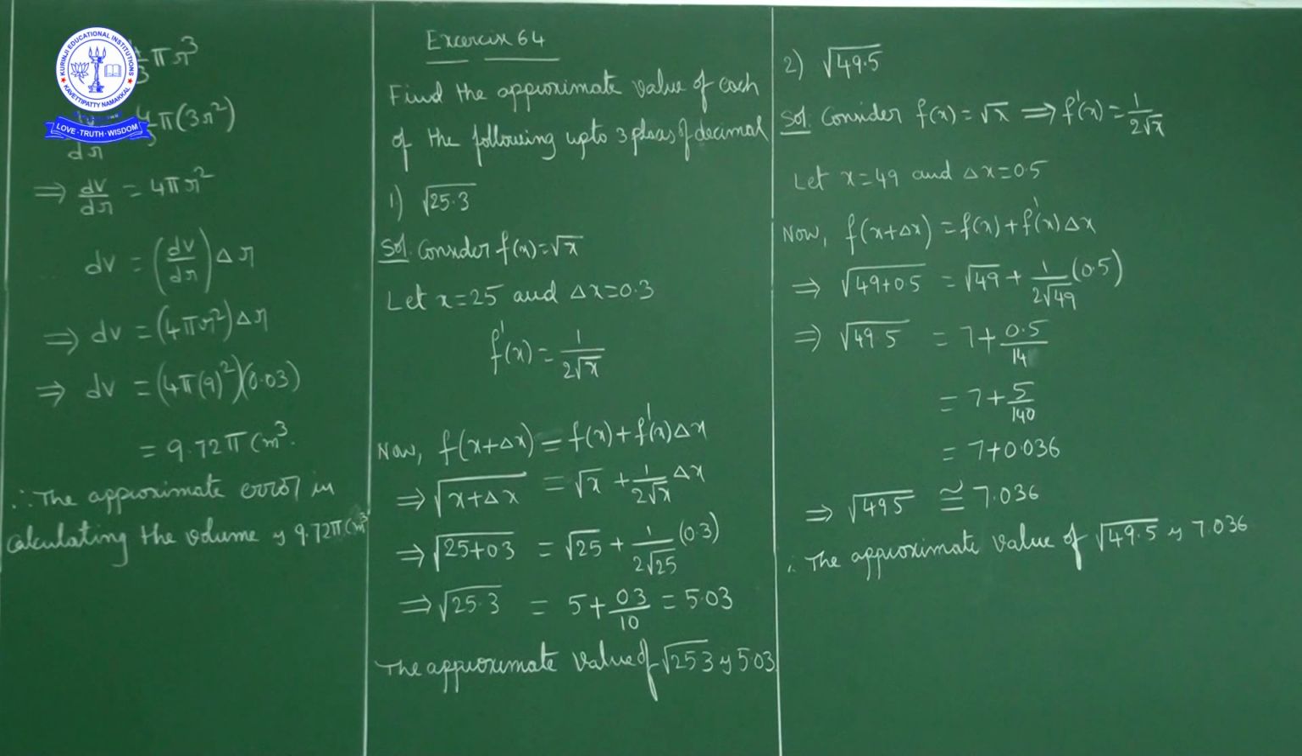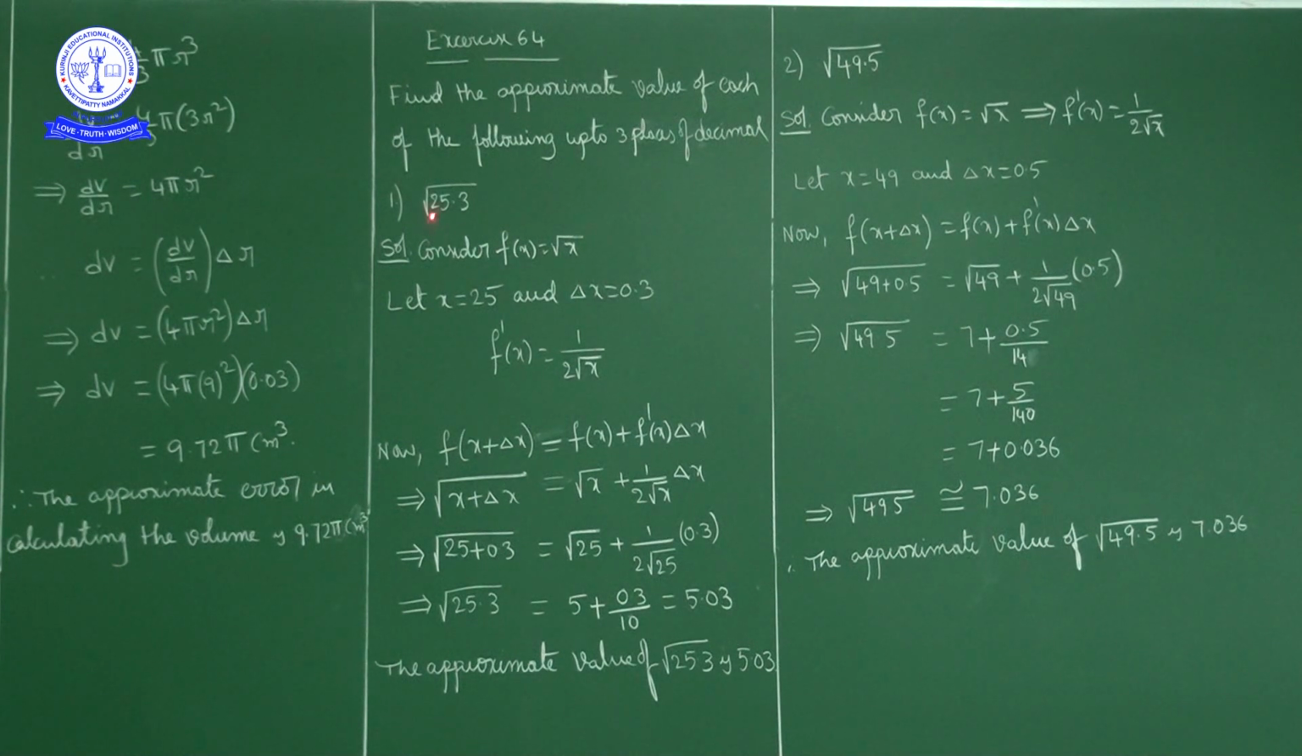Now as f of x is the square root of x, f dash of x is what? Root x derivative is 1 by 2 root x. So f dash of x is equal to 1 by 2 root x. Now using the formula, f of x plus delta x is equal to f of x plus f dash of x into delta x.